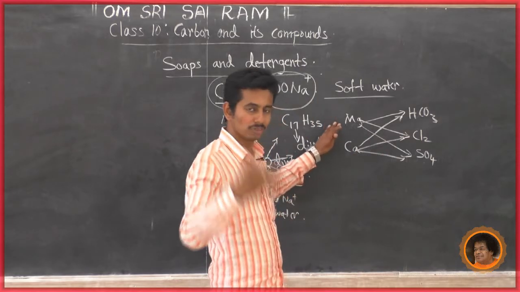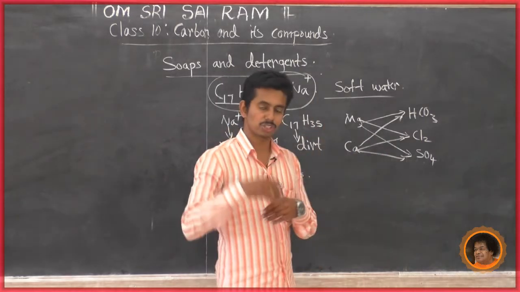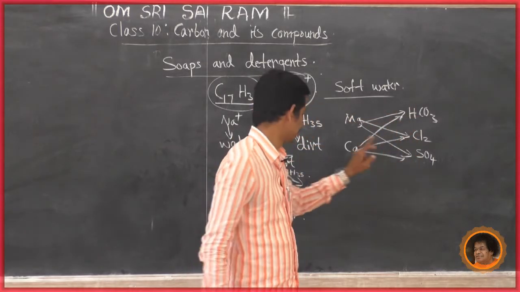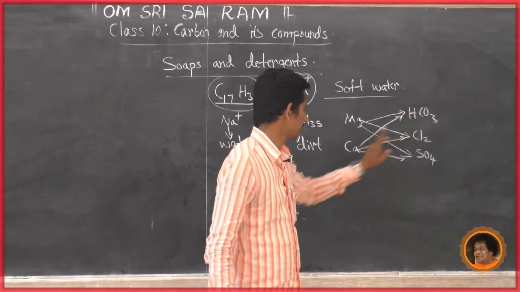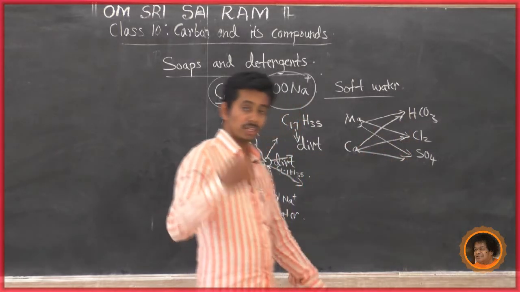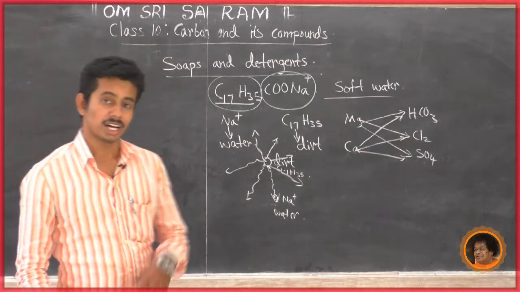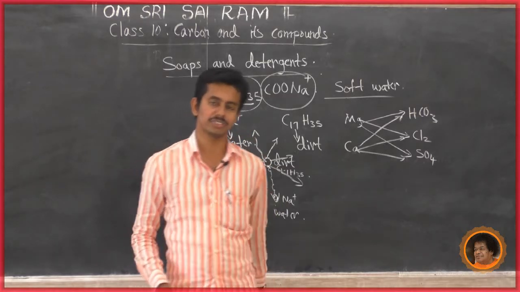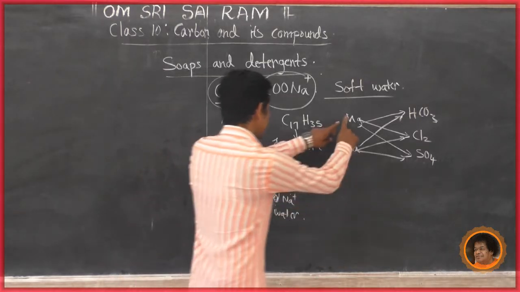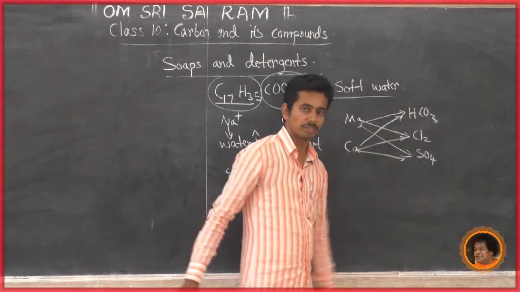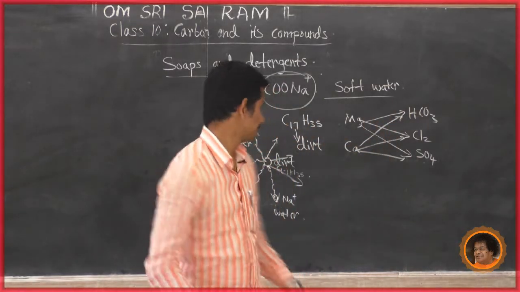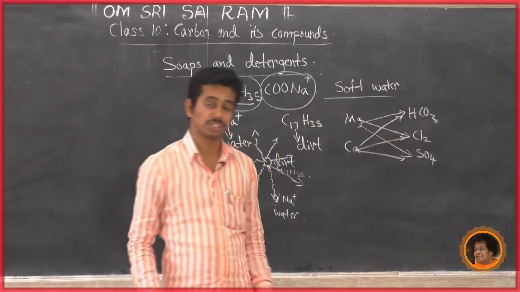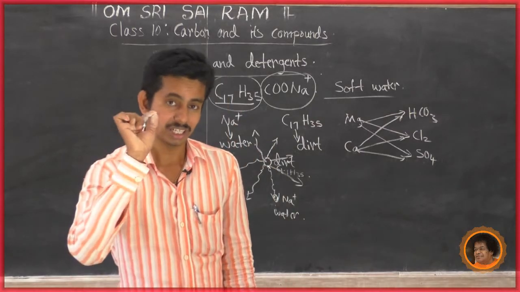So very simple, why is the water hard? Because it dissolves minerals like magnesium bicarbonate, magnesium chloride, magnesium sulfate, calcium bicarbonate, calcium chloride, and calcium sulfate. These minerals cause hardness of water. There are two types of hardness: temporary hardness and permanent hardness. Magnesium bicarbonate and calcium bicarbonate cause temporary hardness. But magnesium chloride, magnesium sulfate, calcium chloride, and calcium sulfate cause permanent hardness.